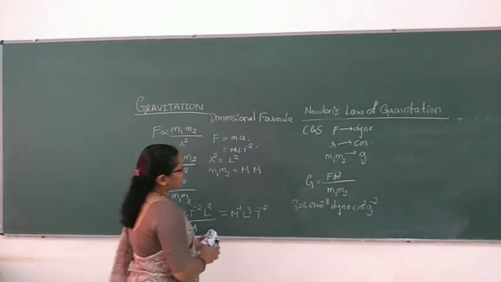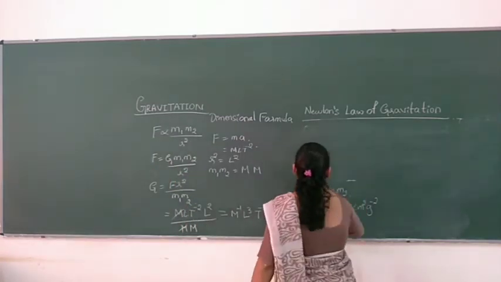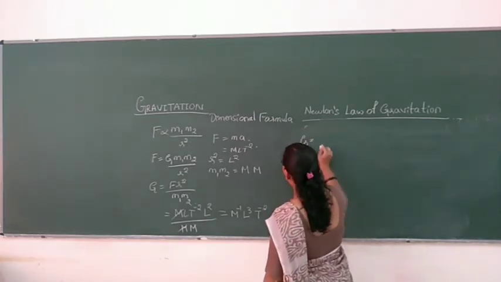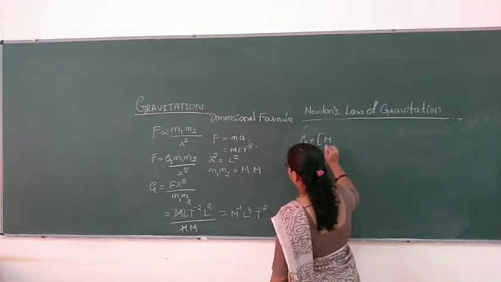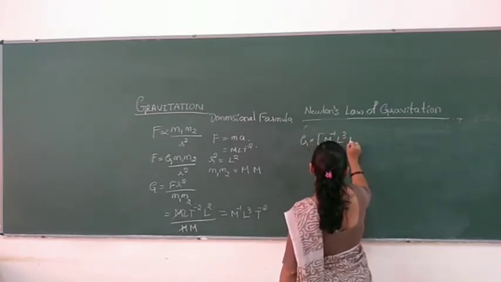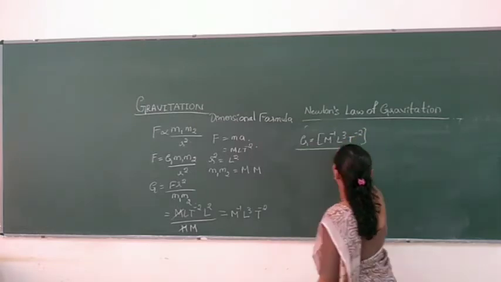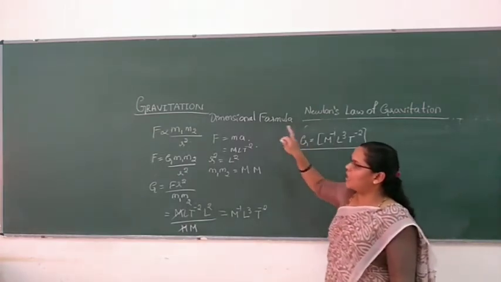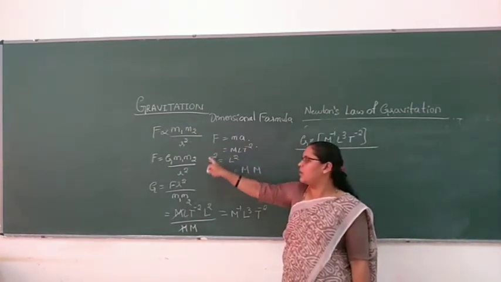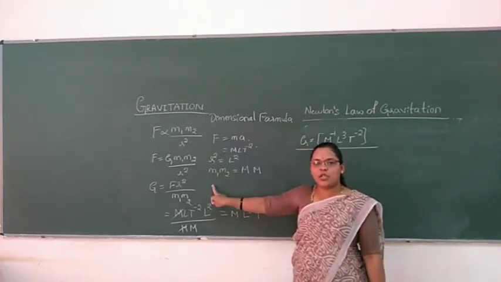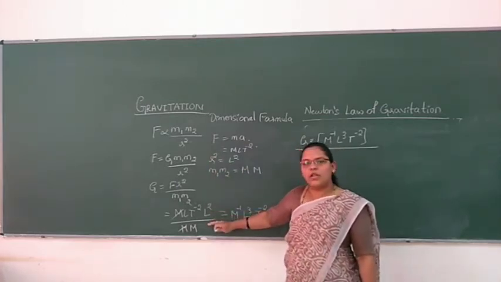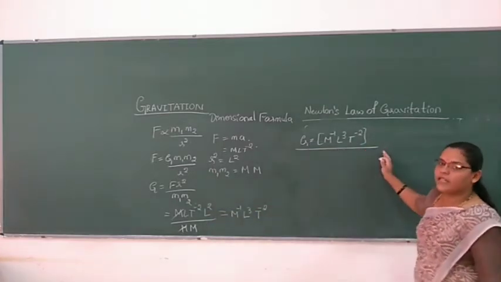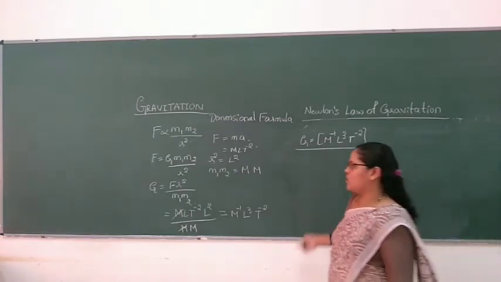So this is the dimensional formula for gravitational constant. You need to judge here how to write the dimensional formula. If they ask for 1 mark, you can directly write it here. If they ask for 2 marks, then with the help of Newton's law of gravitation, you can derive it. You will get the judgment clear, step by step, of what we have to consider and what we get as the dimensional formula for gravitational constant.